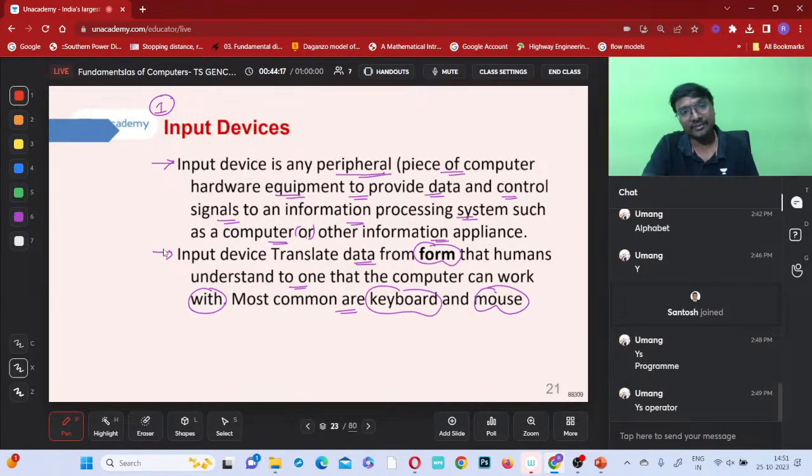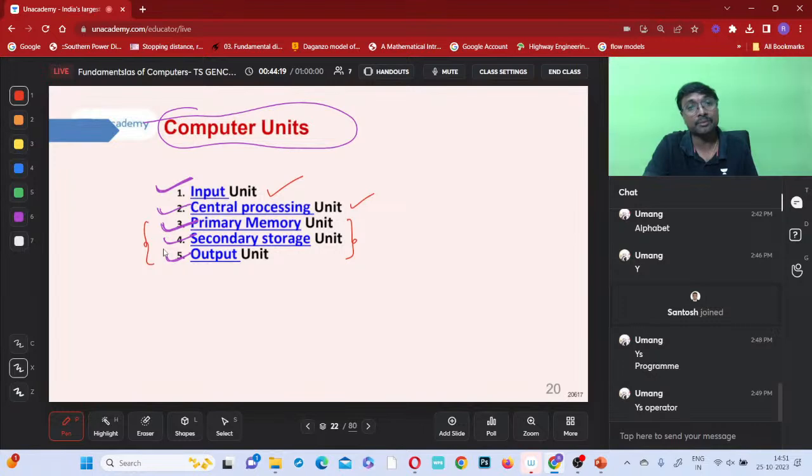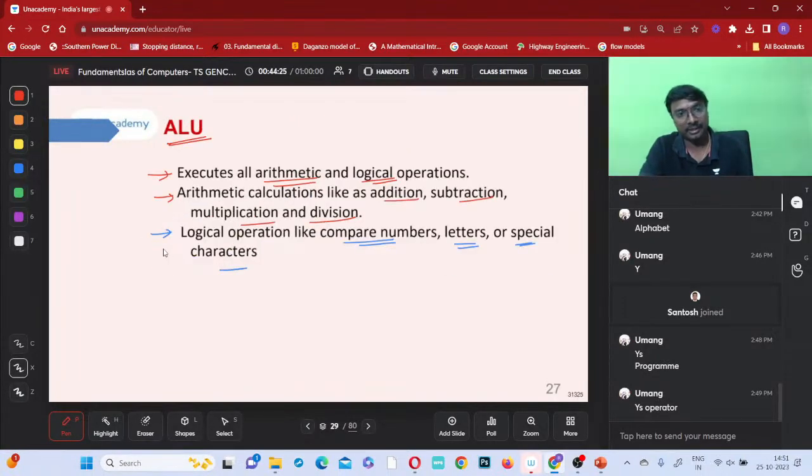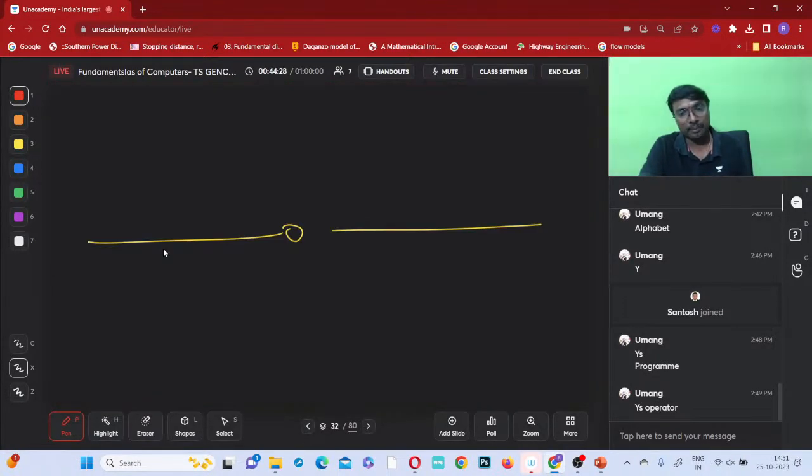So next week's class we'll be discussing from the primary memory unit, secondary storage unit, output unit, and all other things. Okay, thank you. Clear everyone? Which part will do which operation, what is the function of each and every unit, is clear, right?